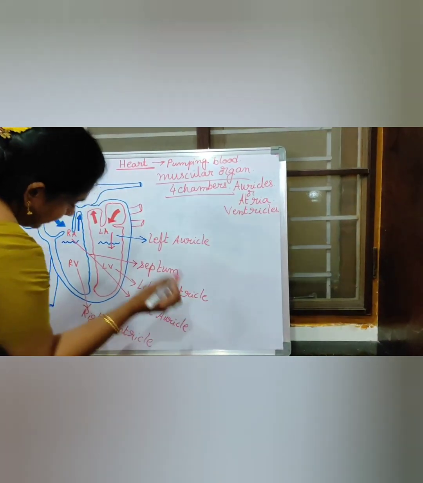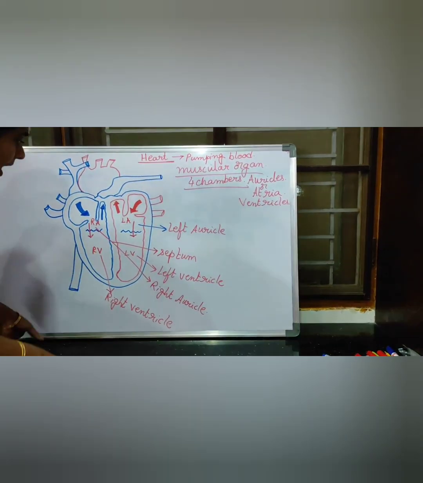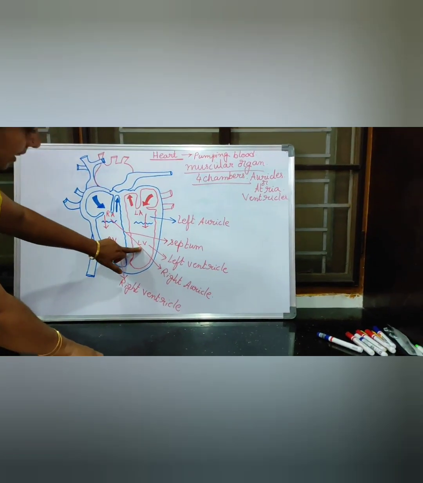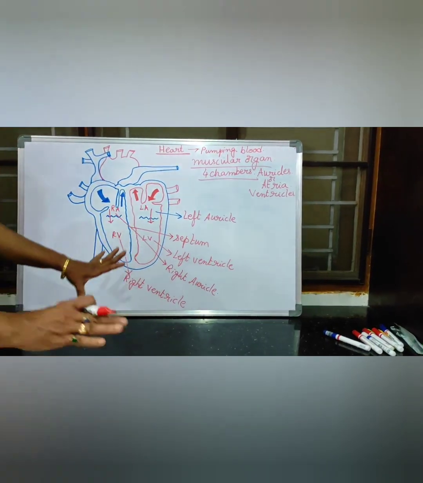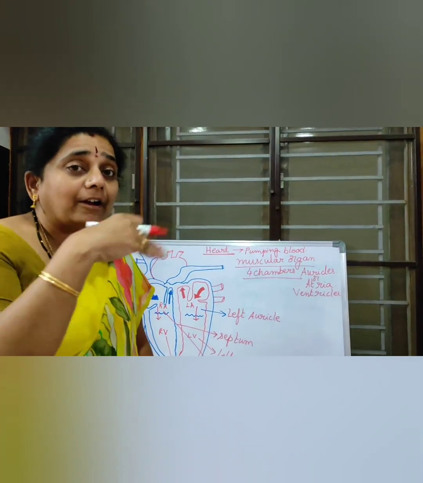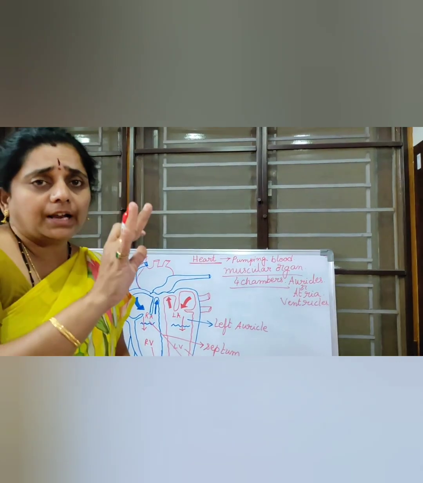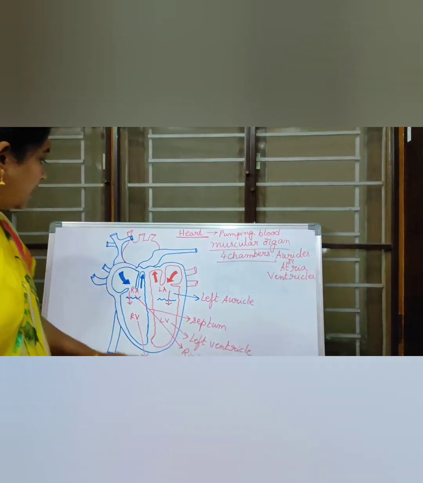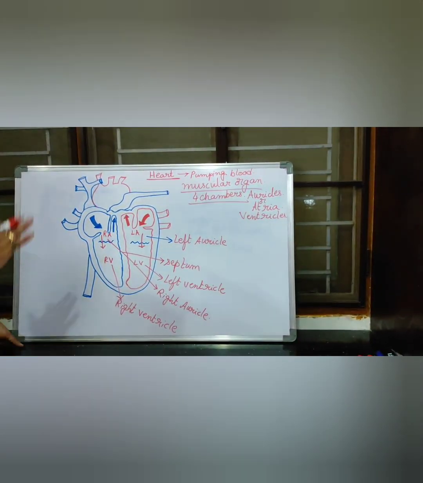Now see, always the blood will flow from auricles to ventricles only. Here also, from left auricle to left ventricle, right auricle to right ventricle. So always the blood flows from auricles to ventricles only. It won't go in the backward direction. It will not move from ventricles to auricles. Here, see, arrows I wrote now, auricle to ventricle. And observe it carefully, children.